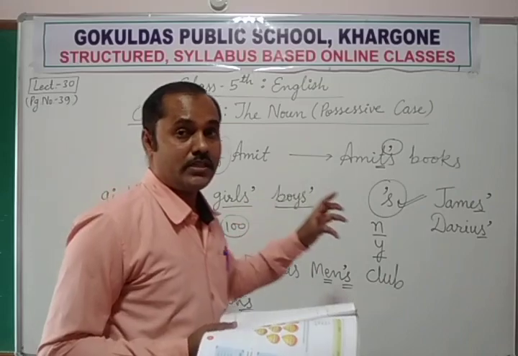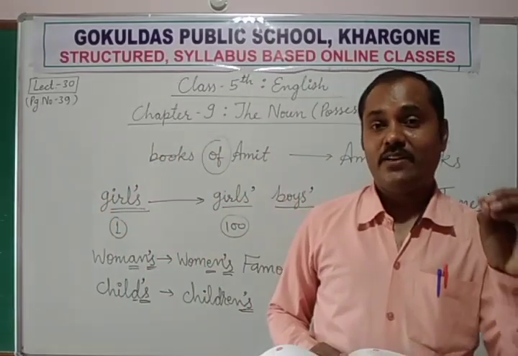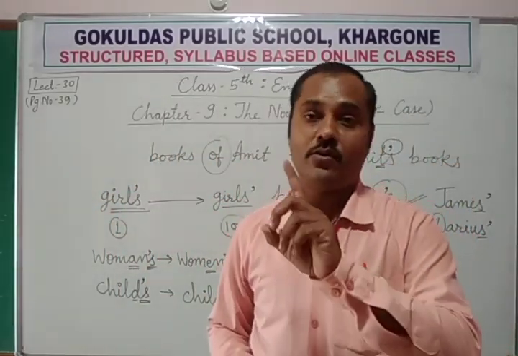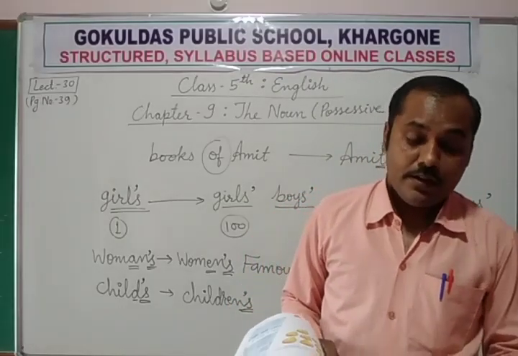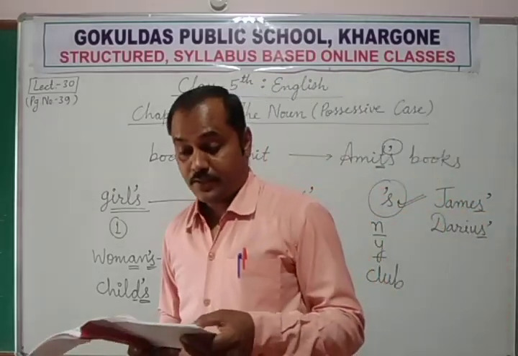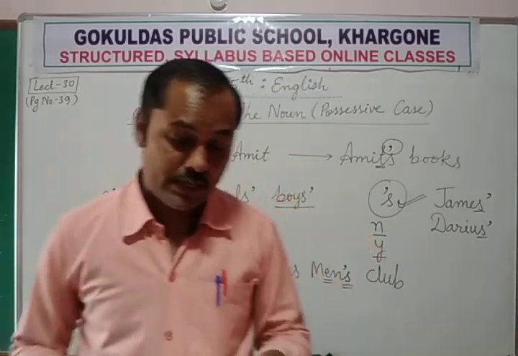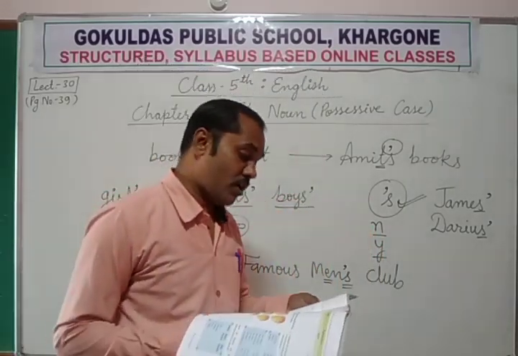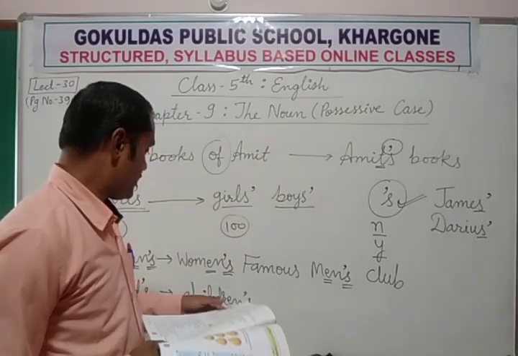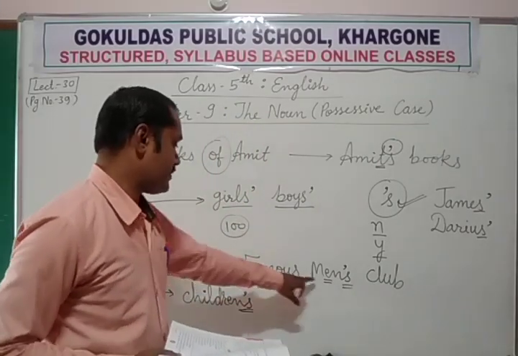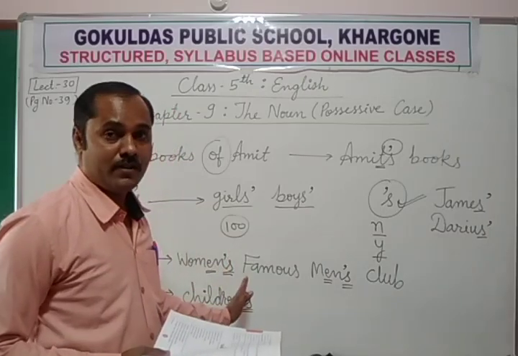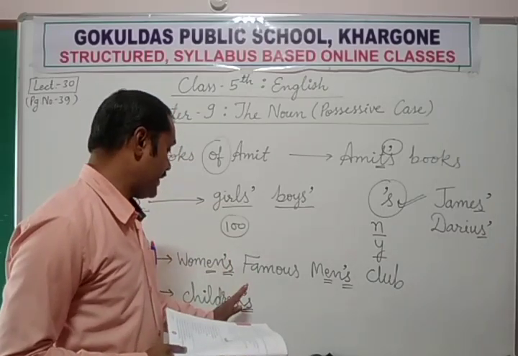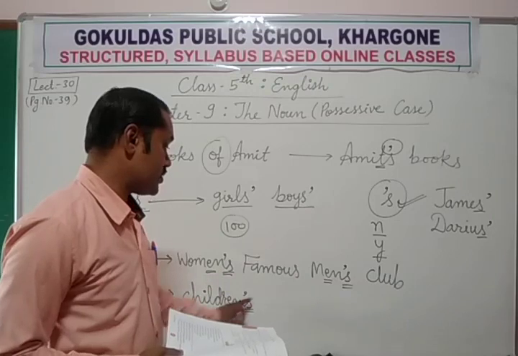So the plurals that are ending with the s sound, we need to add only apostrophe, nothing else. Second point, the possessive case of the plural noun that does not end in s, like this, like this. Though they are plural, they are not ending with the s sound.